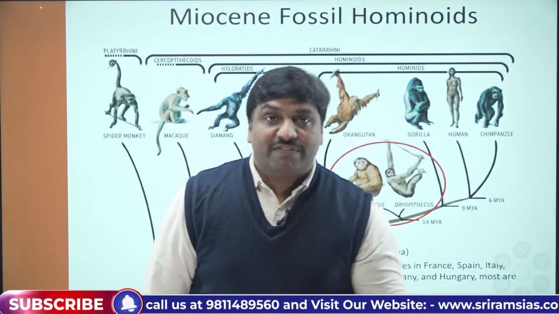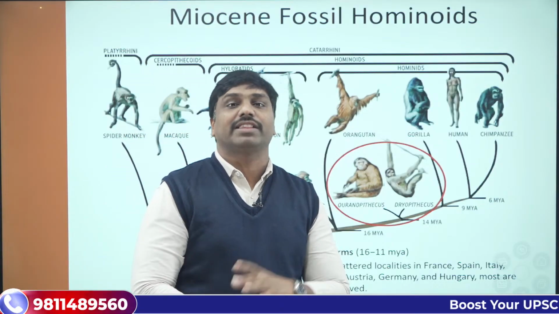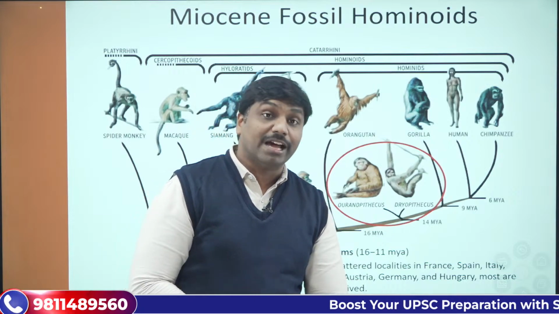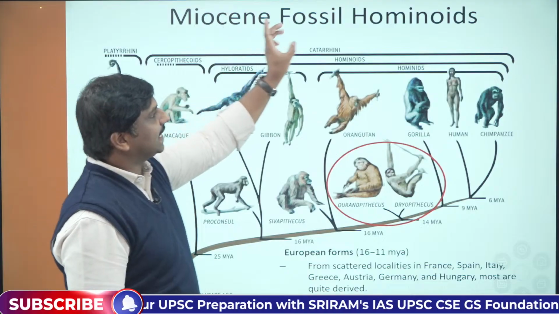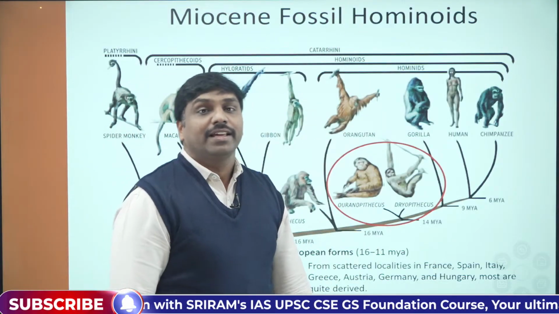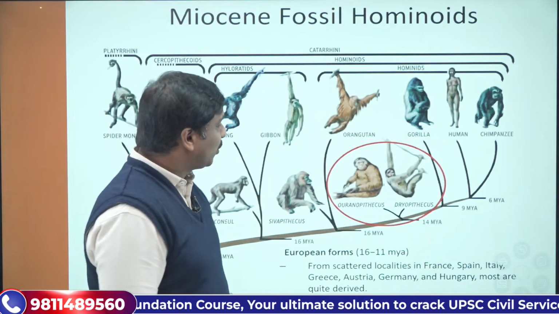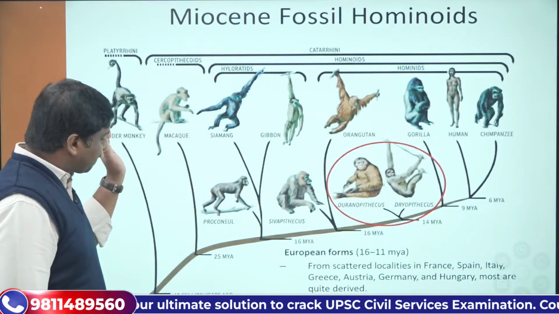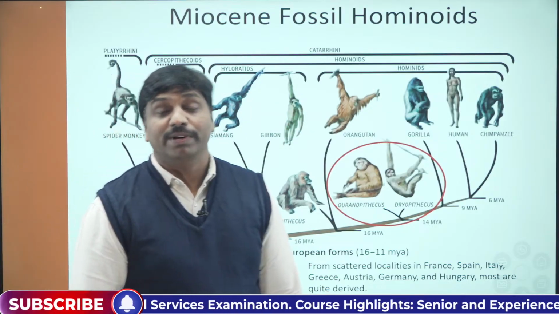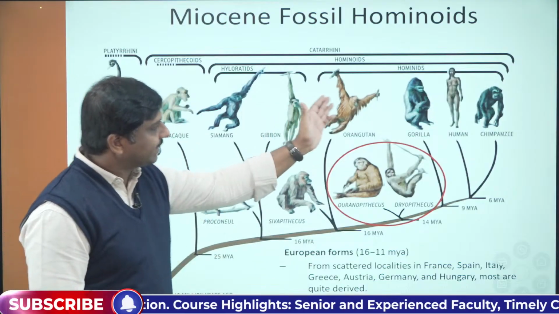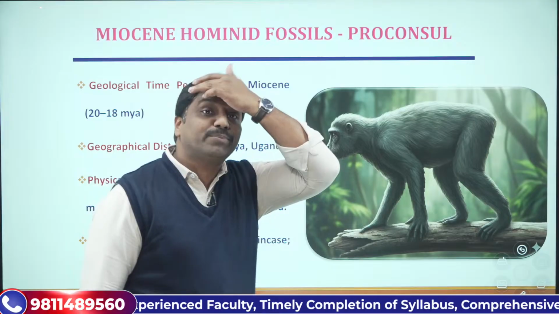In simple terms, those fossils that we have discovered which belonged to the Miocene epoch are Miocene fossil hominoids or Miocene hominoid remains. So this is the basic demand of the question. If you see, they all belong to the hominoid category. Now further, let's begin the discussion on Proconsul.